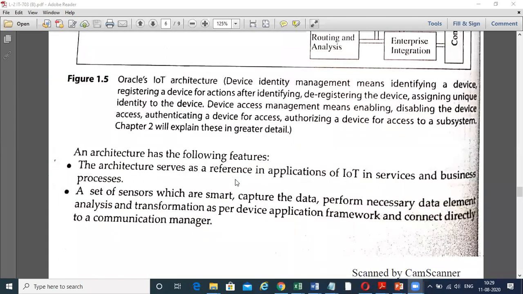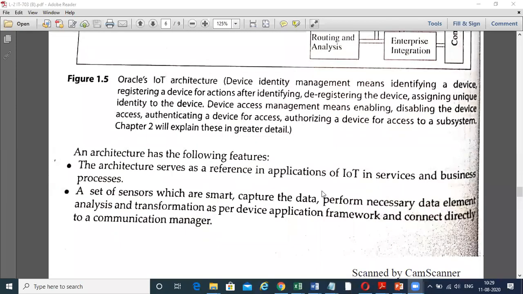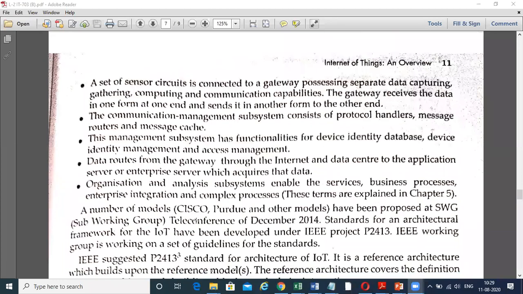This IoT architecture has the following features. The architecture serves as a reference for applications of IoT in services, businesses, and processes. A set of smart sensors captures data, performs necessary data element analysis, and transforms it as per the device application framework, and connects directly to a communication manager. The set of sensor circuits is connected to a gateway processing separate data capturing, gathering, computing, and communication capabilities.